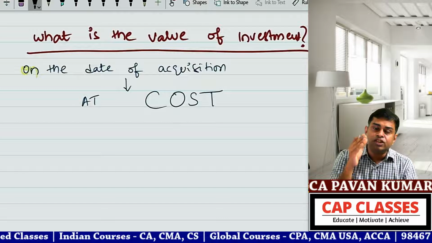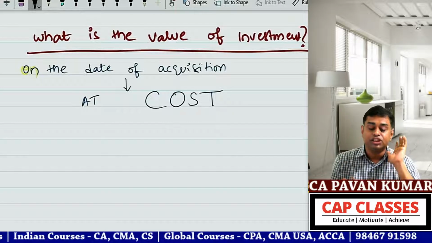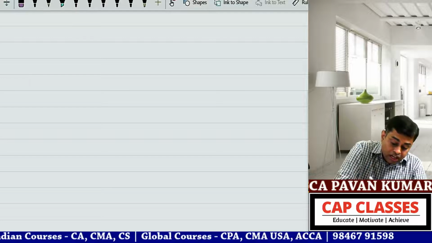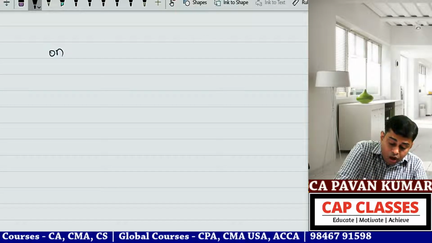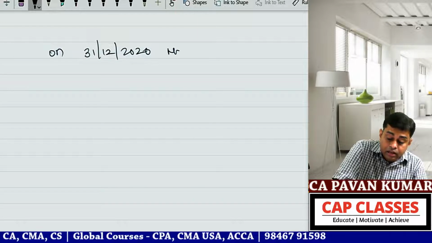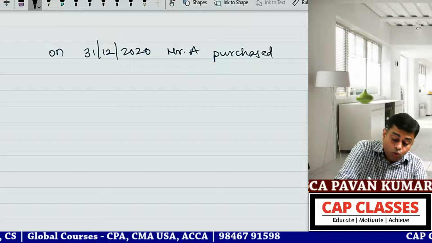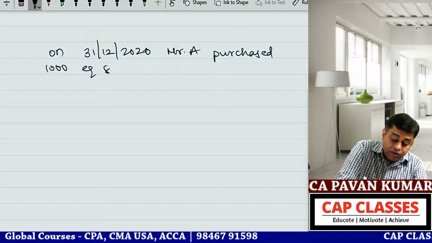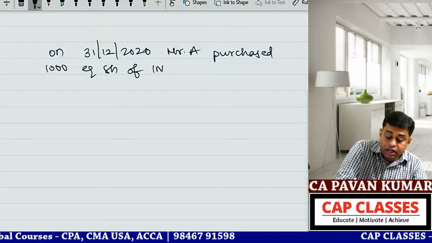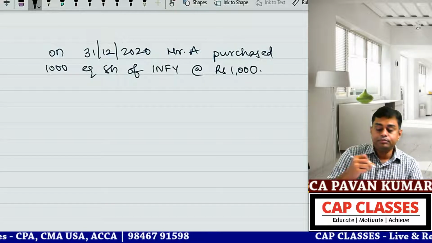Subsequently, on 31st March, when you are preparing the balance sheet, the valuation will change. So look here, on 31/12/2020, Mr. A purchased 1000 equity shares of Infosys at a rate of ₹1000.